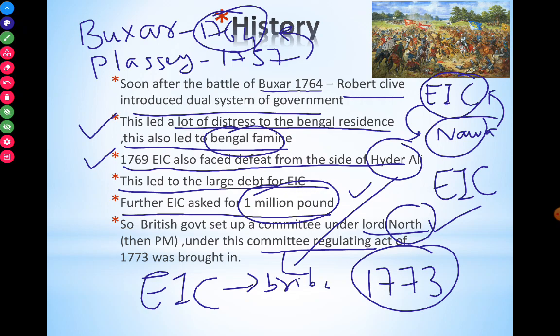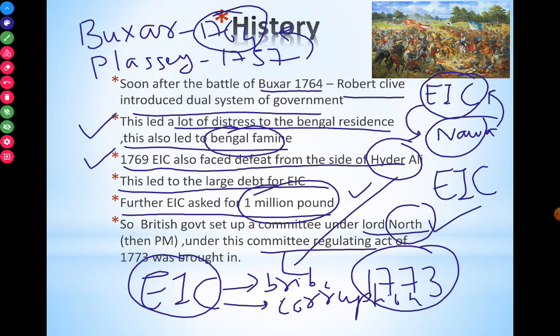India was a good market to yield enough profit. We have spice, tea, cotton, textiles, enough cheap labor, good land, etc. So the British knew that the East India Company was going through a lot of bribery, corruption and many other things, and that the system was not proper here.